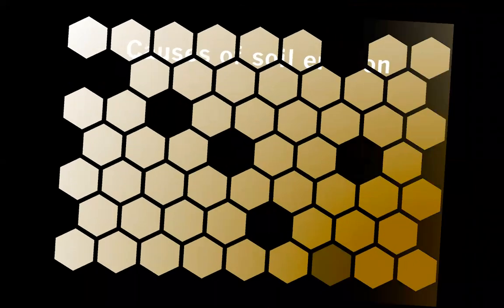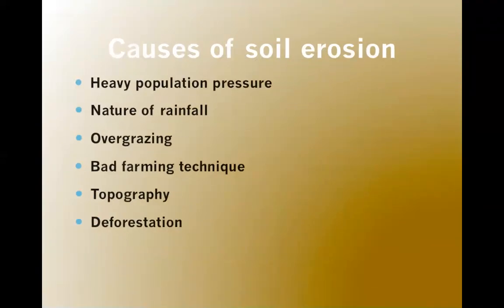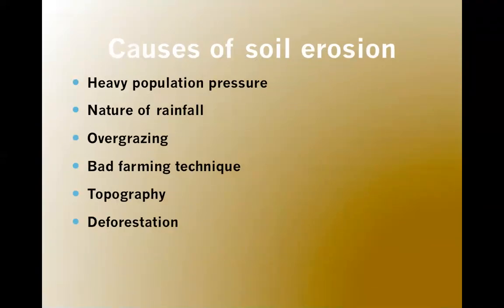Now we move on to the causes of soil erosion. Heavy population pressure on land. More forests are being destroyed to house people and construct buildings because of heavy population pressure, which also causes sheet soil erosion.